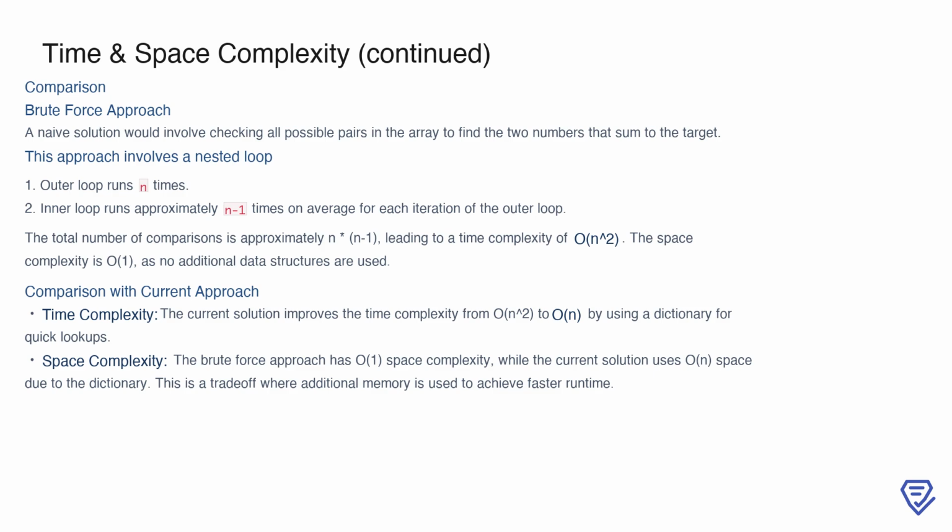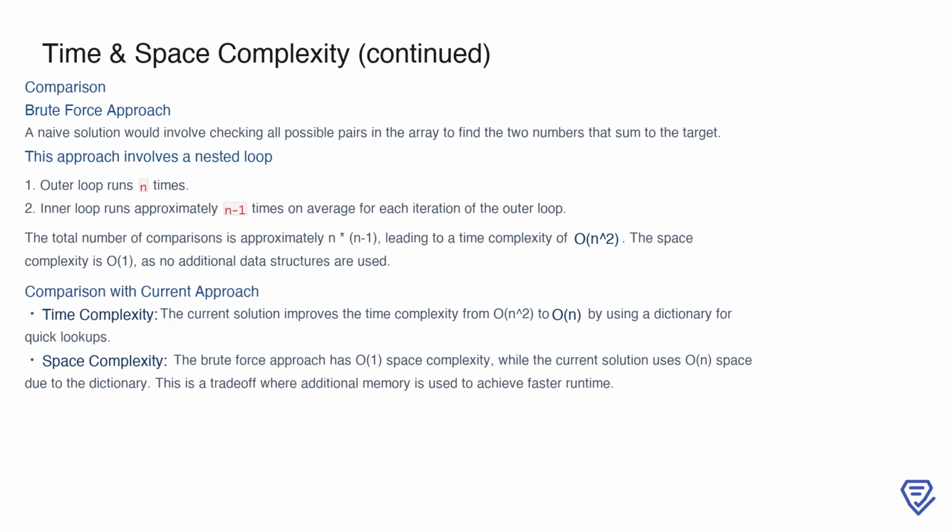When comparing this solution to a brute force approach, there are significant improvements in efficiency. In the brute force method, every possible pair of numbers in the array is checked to see if their sum matches the target. This involves two nested loops. The outer loop runs n times, and the inner loop executes approximately n-1 times on average for each iteration of the outer loop. This leads to a total of n*(n-1) comparisons, resulting in a time complexity of O(n squared). However, the brute force approach has a space complexity of O(1), since it does not use any additional data structures.